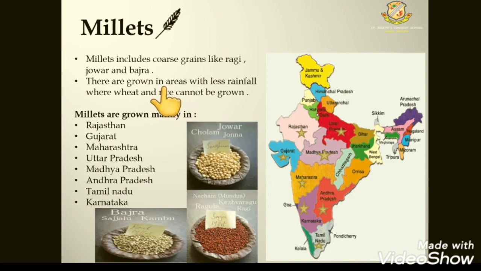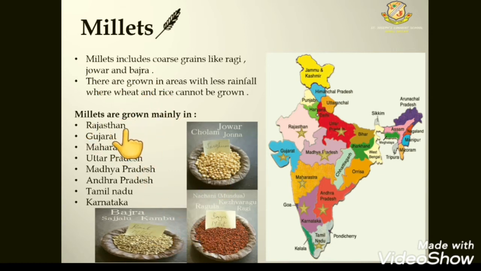So millets are mainly grown in Rajasthan area where the area is dry as well as the rainfall is less. Students, where the millets are grown, at that part wheat and rice cannot be grown because wheat and rice require moisture as well as a good supply of water. Examples of millets are ragi, jowar and bajra, as you can see in this image also.